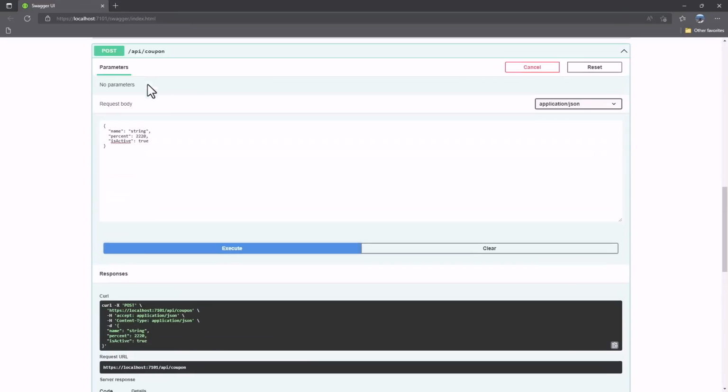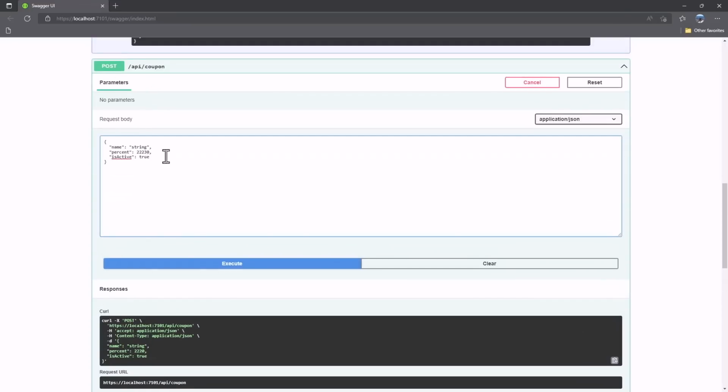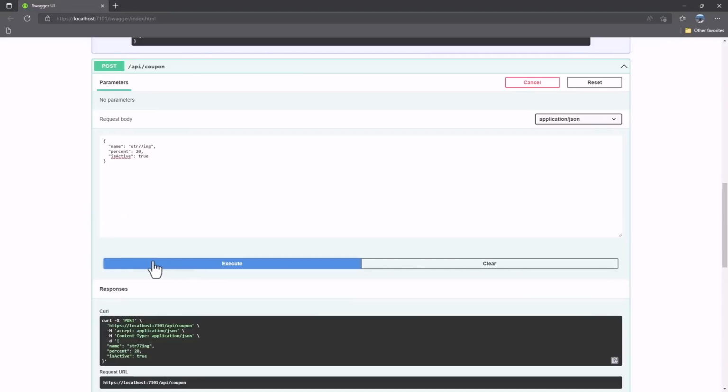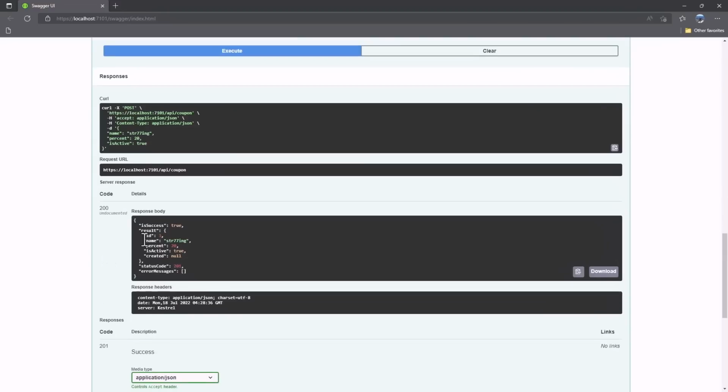Let me try to create and make sure that works. Make this a valid one. And we scroll down. Perfect. isSuccess. We have the result. That looks good. With that API response, let me continue from the next video.